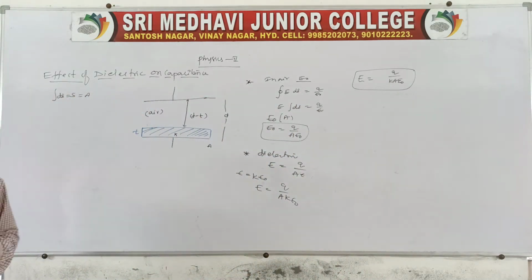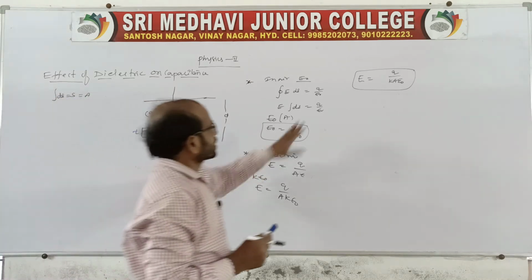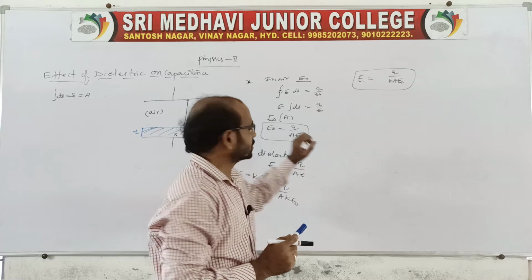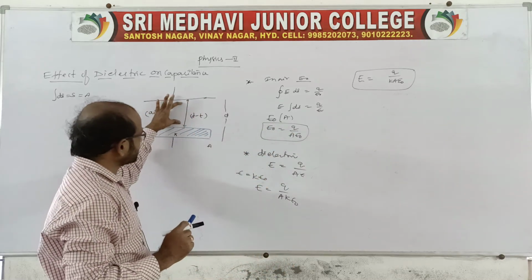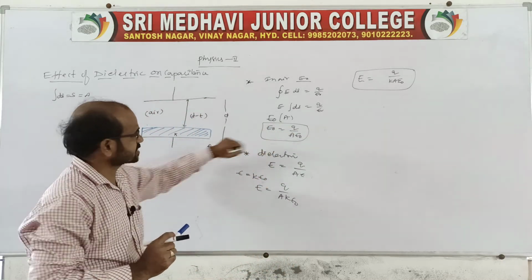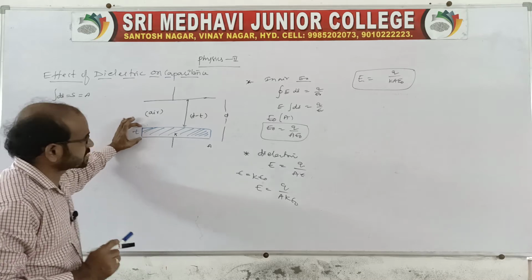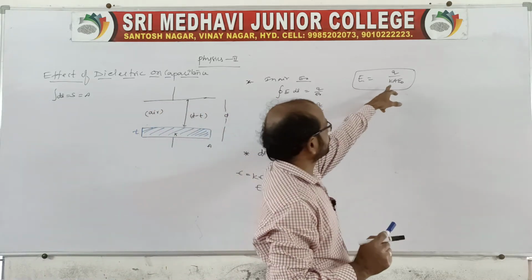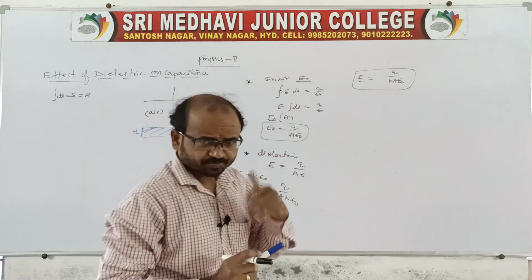So now we know two electric field intensities: for air, E naught, and when there is a dielectric slab, E is equal to q by k A epsilon naught.